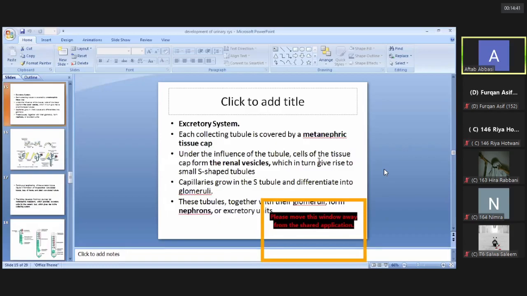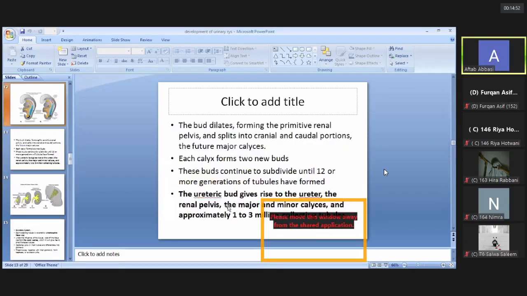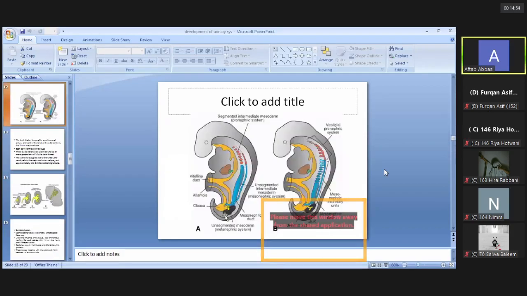The second system of the permanent kidney or metanephric system is known as the excretory system. Each collecting tubule is covered by a metanephric tissue cap. See in this figure, this ureteric bud penetrates into the metanephric tissue. So when there are successive generations or divisions of this ureteric bud, each collecting tubule is surrounded by this metanephric tissue cap.